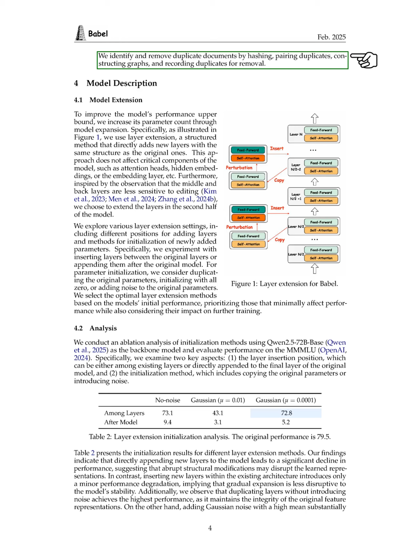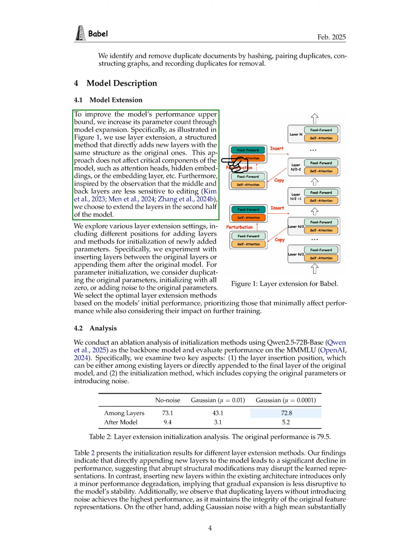We also deduplicate our data by identifying and removing duplicate documents through hashing, pairing, graph construction, and recording duplicates for removal. To enhance our model's performance, we expand its parameters. We do this by adding new layers that mirror the original structure, ensuring that critical components like attention heads and embeddings remain unaffected.